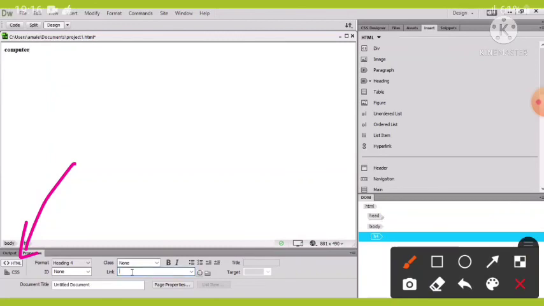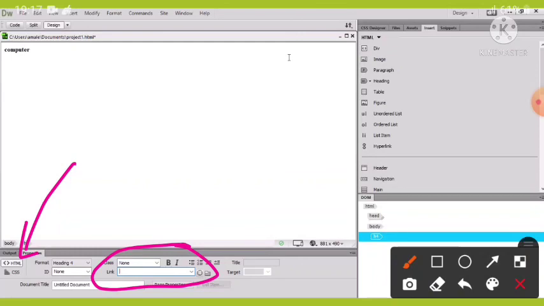Now in the link text box, just enter the relative or absolute address of the resource to which we want to link. So here you have to put the link of the resource, that means the relative or absolute address of the resource. Okay, by doing that we can add links to the web pages.